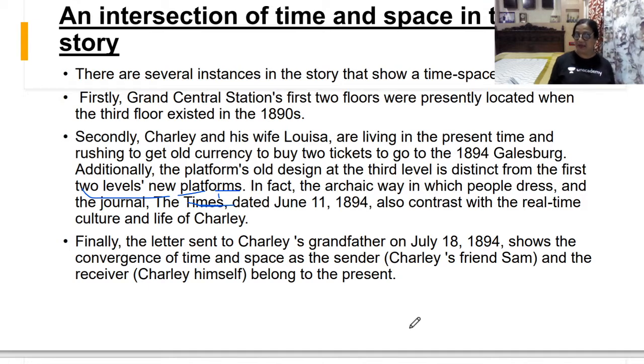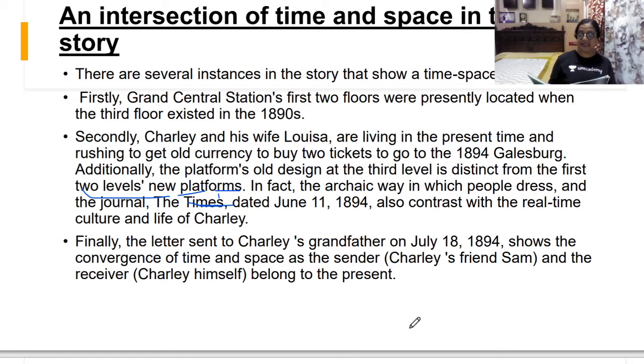So I passed a dozen men who looked just like me. Okay, you all are understanding. All right. So here you see, I passed a dozen men who looked just like me. So he's in the third level. He looked at a dozen men who looked just like him. And I wasn't trying to escape from anything. I just wanted to get home to my wife, Louisa.